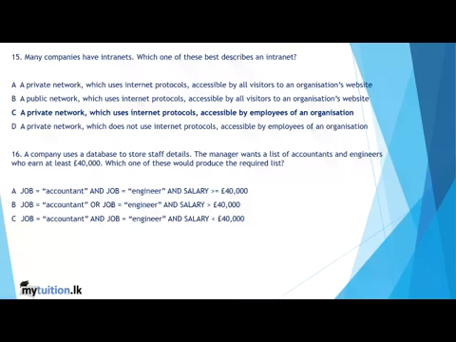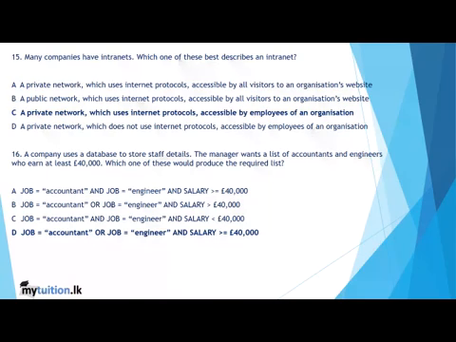16. A company uses a database to store staff details. The manager wants a list of accountants and engineers who earn at least £40,000. Which one of these would produce the required list? So we studied in MS Access about the relationships. It's going to be job equals accountant or job equals engineer, and salary. When you implement this in an MS Access query, you see the answer. But when you see the others, they will show all the details of the given criteria. So if we wanted to list only the accountants and engineers who earn at least 40,000, D is going to be the answer. So we are done with the 16 MCQs.